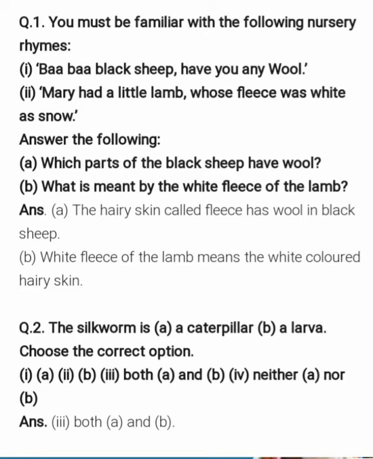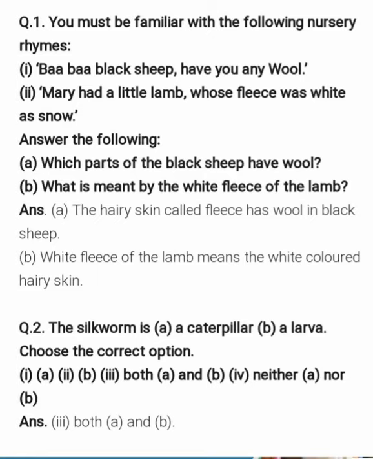जो lamb की hairy skin है, उसकी जो white color की skin है उसको क्या कहते हैं? White fleece कहते हैं. ठीक है? So complete these two answers in your copy. Now what is the second question?